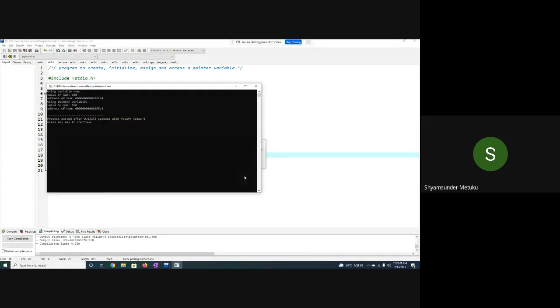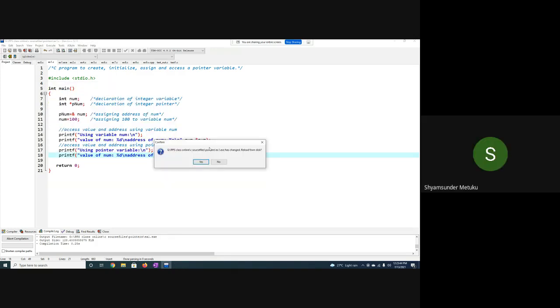Perfect. Okay, so I hope most of you have agreed with the result and understood the concept of accessing the value of the number variable using the pointer. You can see the fourth line: using the pointer variable, the value of the number will be 100, which is star pnum. Correct or not? Shall I go to the next program? Yes, sir. Okay, I'll go to the next program.